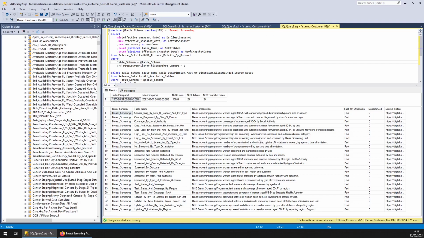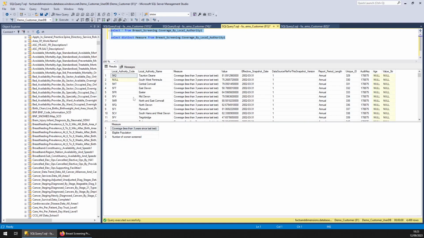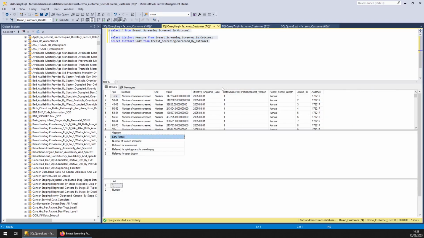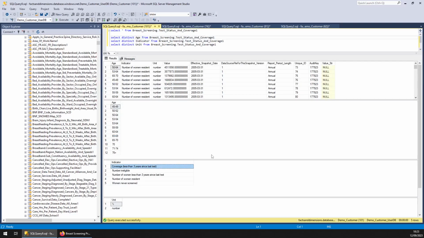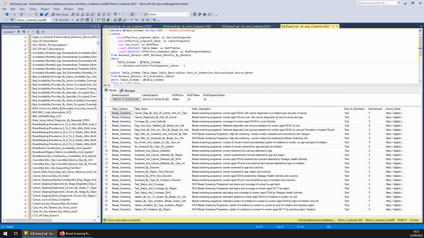To keep the video short, I've just queried 3 random tables. Coverage by local authority, so you can see the 3 measures there, and screened by outcome, and test status and coverage. But as you can see, if you go back to the list, there's also by region and by strategic health authority, all kinds of stuff.